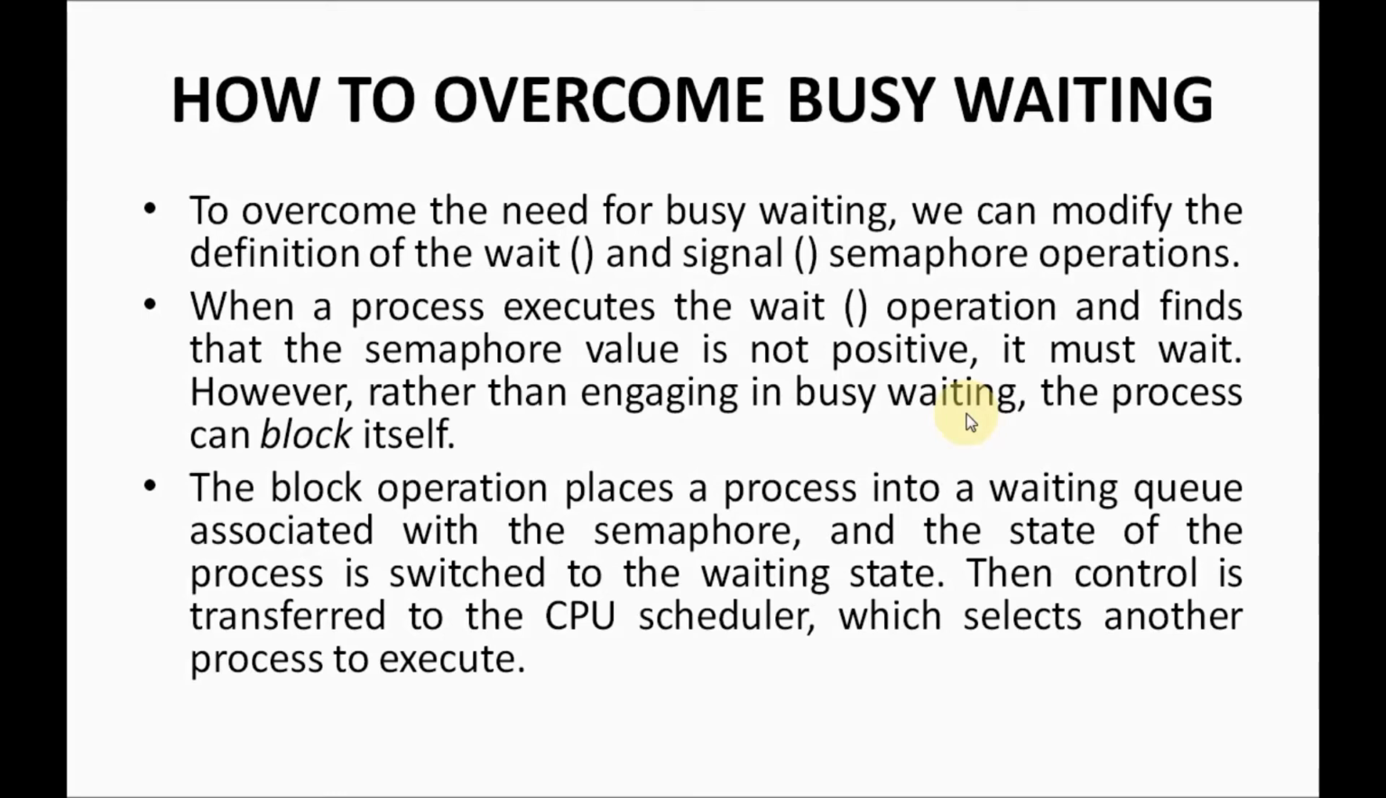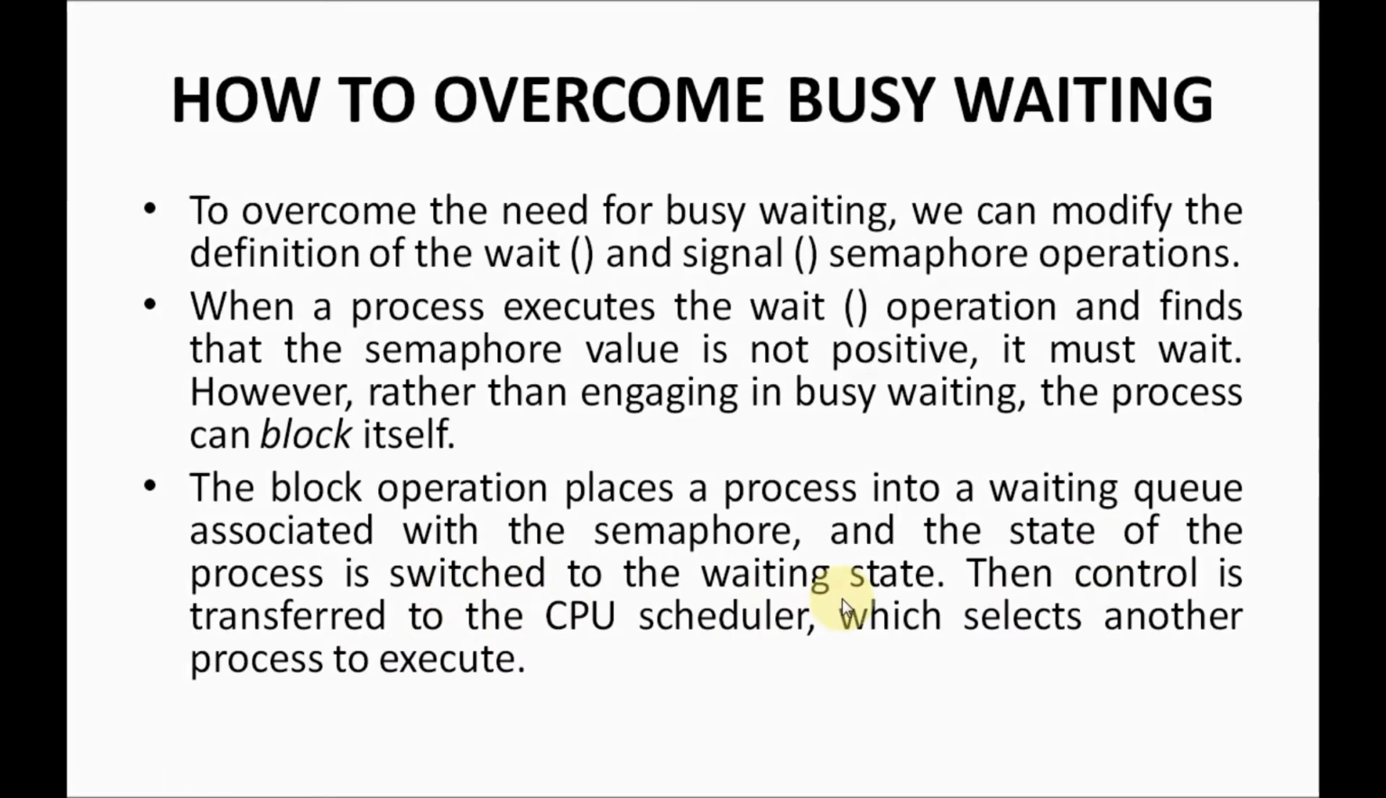Then what is the use? When P2 blocks itself, what is the use? See here, the block operation places a process into the waiting queue. Obviously, when P2 is blocked, P2 can be put into the waiting queue, because the semaphore is associated with P2 now. You know that. And the state of the process is switched to the waiting state. Getting, guys?